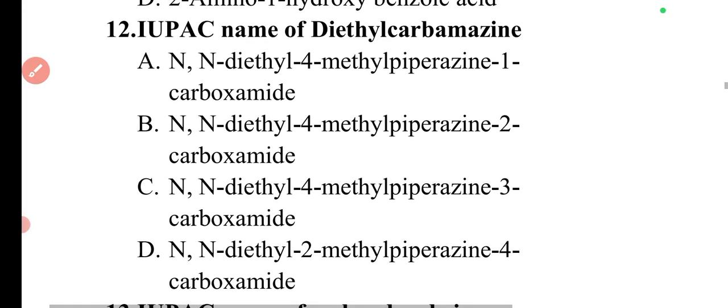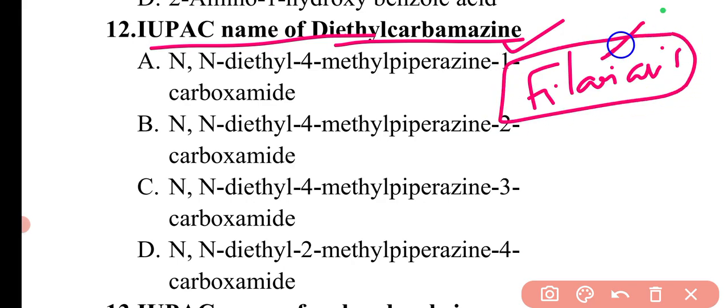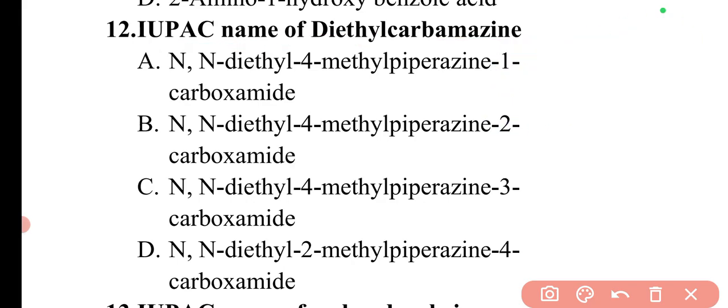Then the next question will be the IUPAC name of diethylcarbamazine. Diethylcarbamazine is a very important drug. It is the drug of choice in filariasis. We have also discussed this point in unit number 3. So here the IUPAC name of diethylcarbamazine will be.